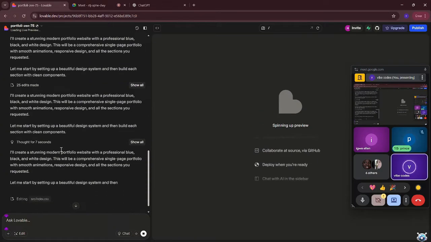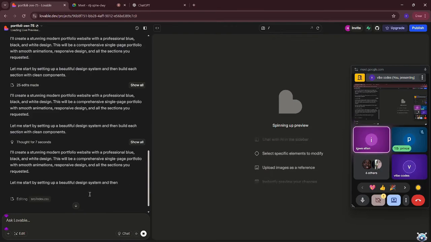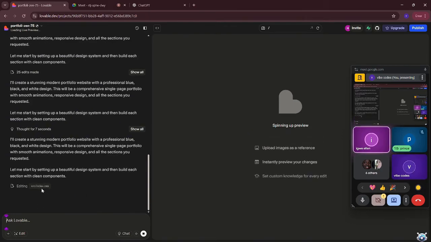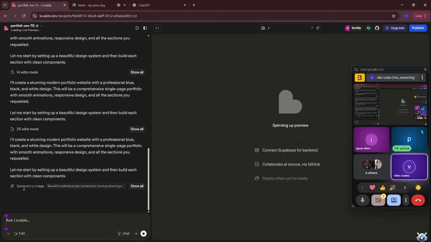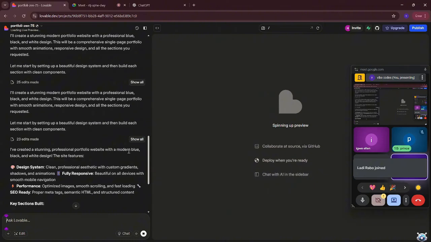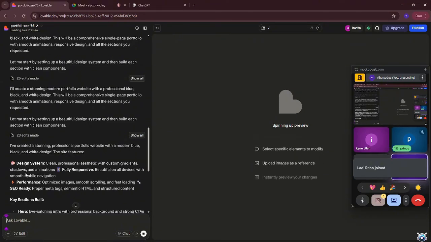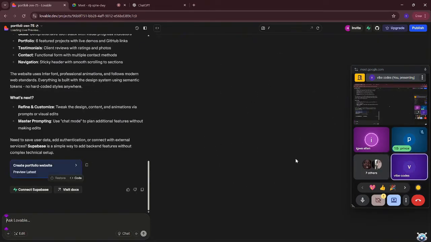So as you can see, I think ChatGPT is almost done. Right now it is creating the index page and also generating images. So it says, I have created a stunning professional portfolio website with modern blue, black and white design. The site will feature... So once it's done, you can see it will open up. It's opening up.